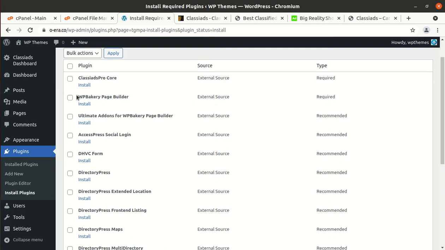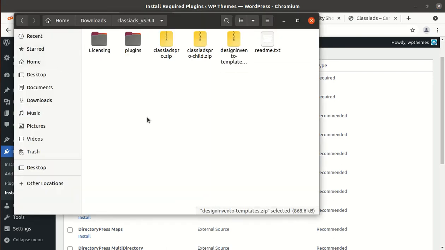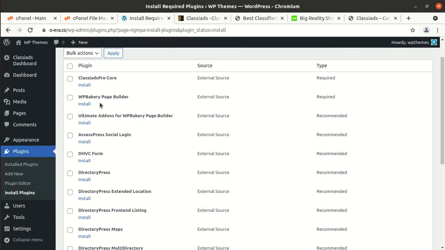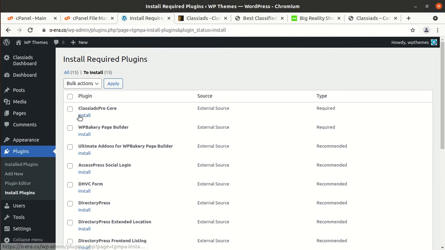So let us check Classy Ads Pro Core is available in the theme pack or not. So Classy Ads Pro plugin is not available in the theme pack, so we will use this install required plugins interface to install this plugin. Since it is a core plugin, I am installing it separately.